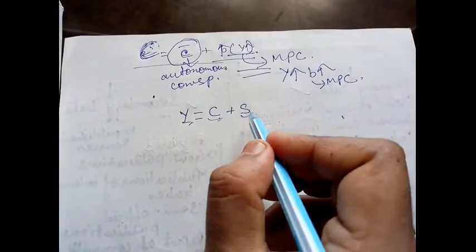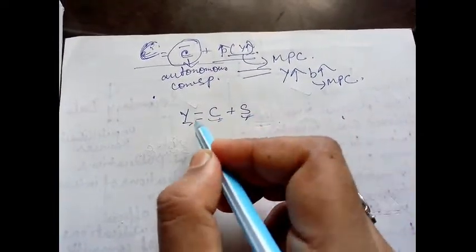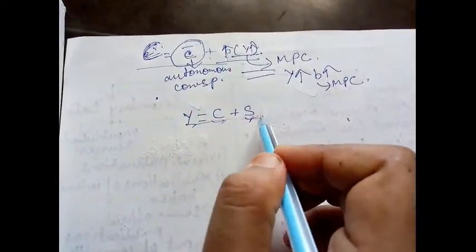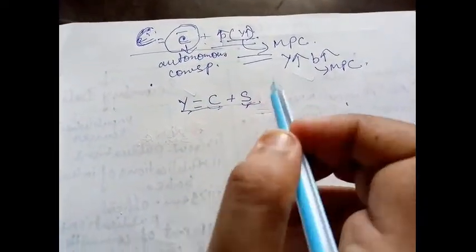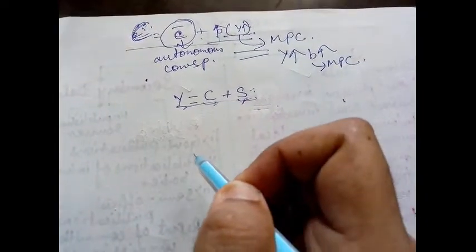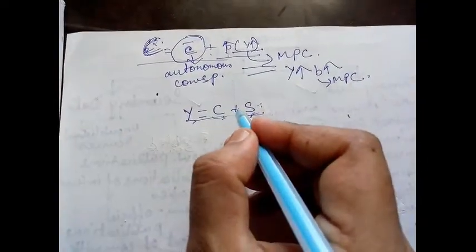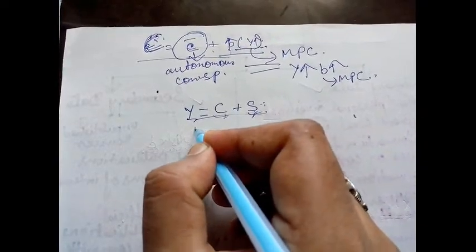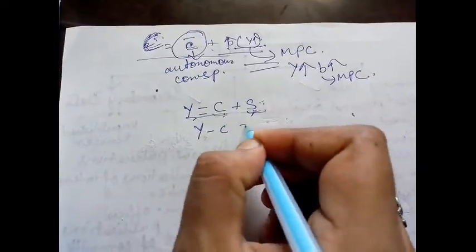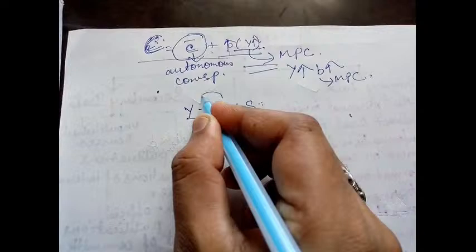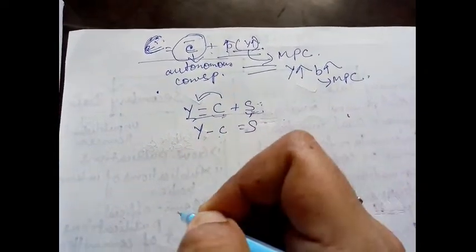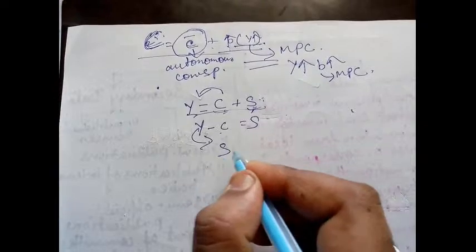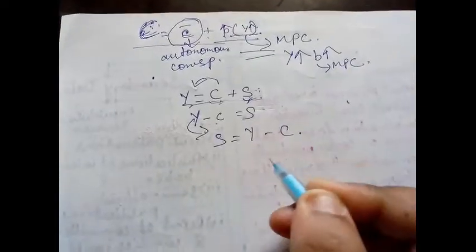Now I don't know S. From these equations, we will get our savings equation. How? See, if I keep S on this side, then it will be Y minus C equals S. I am bringing this C to this side, so it becomes negative. So S is equal to Y minus C.